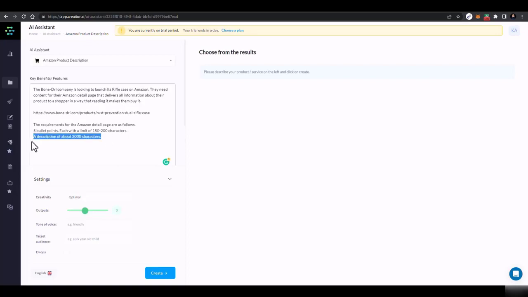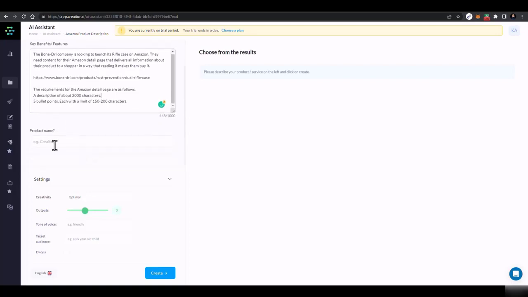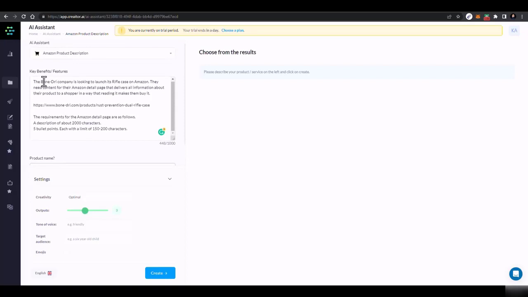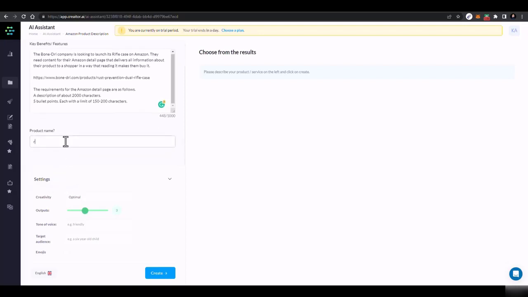So I'll just copy it, cut it, and paste it at the top. And then here you can add the product name. What is the product name? Product name is basically rust prevention dual rifle case. Then here it should be optimal or high max.